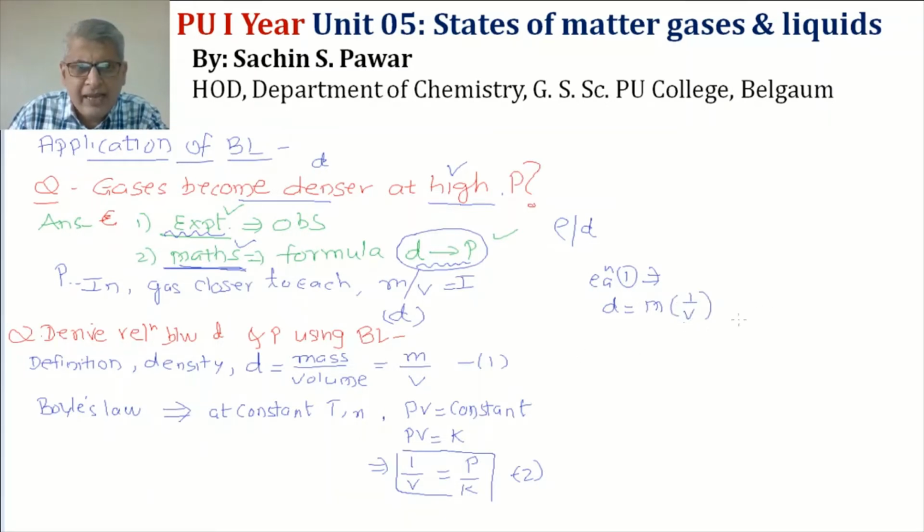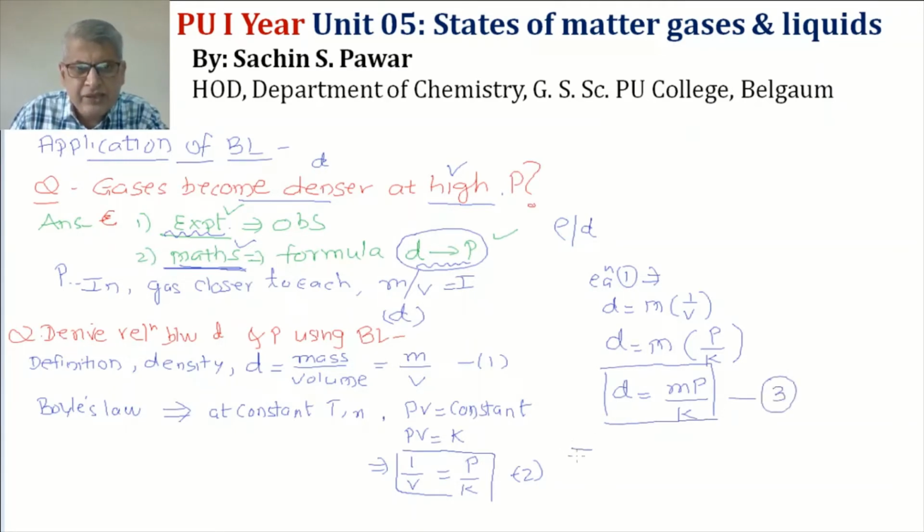By 1 by V, I can put the value of 1 by V in the equation. So density is equal to m into P upon K. So I will get an equation, density is equal to mP upon K, and this is the equation which has been derived by Boyle as equation number 3.